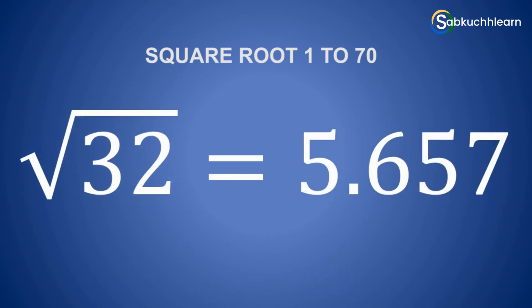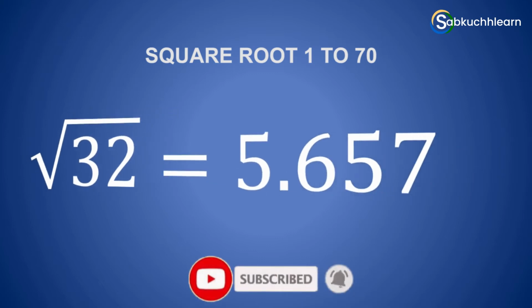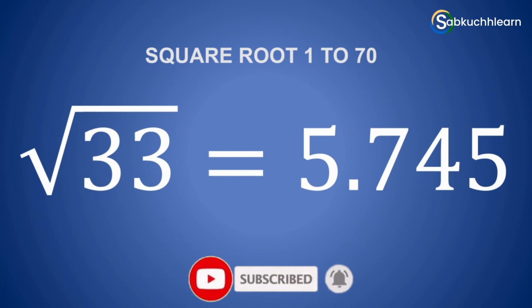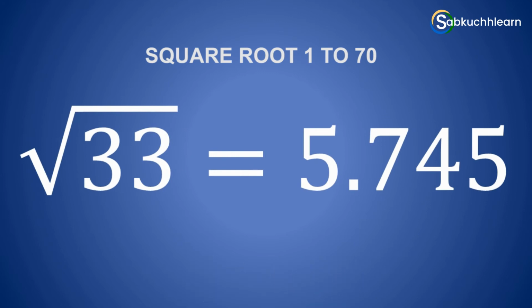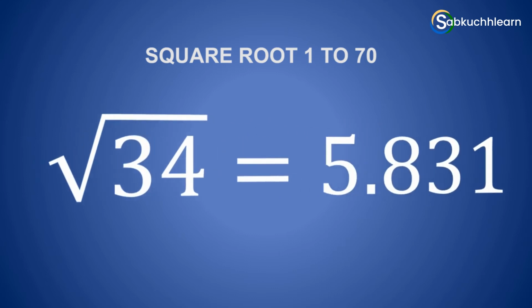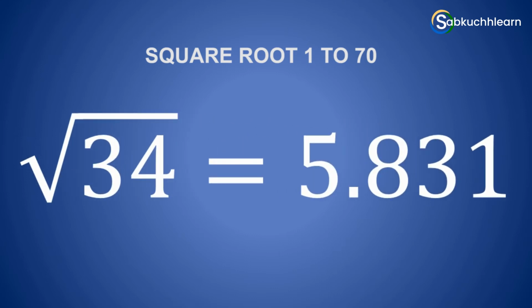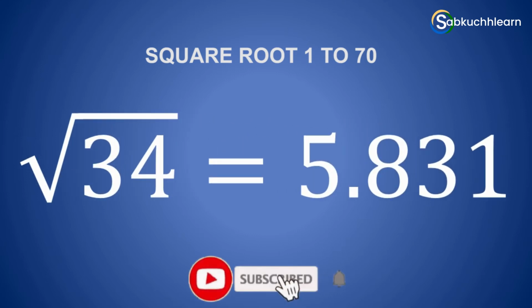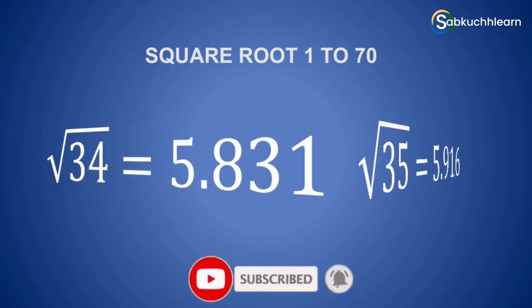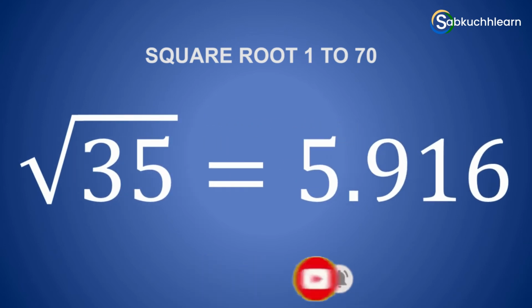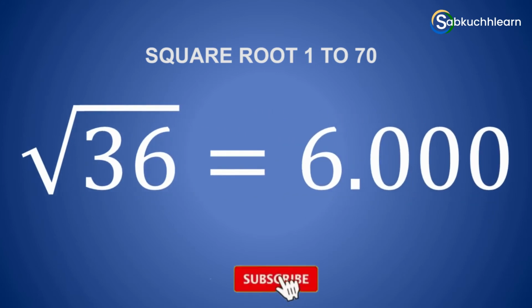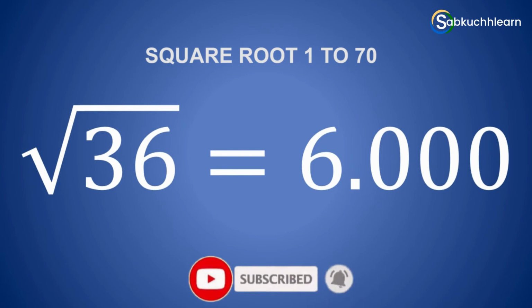The value of root 32 is 5.657. The value of root 33 is 5.745. The value of root 34 is 5.831. The value of root 35 is 5.916. The value of root 36 is 6.